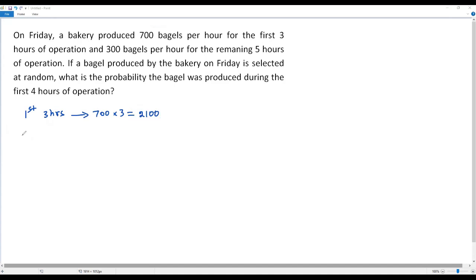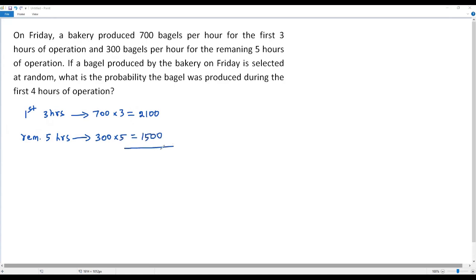Okay, now let's consider the remaining 5 hours. Let me write it over here. For the remaining 5 hours, 300 bagels were produced each hour. So to get the number of bagels produced in the remaining 5 hours, we have to multiply the number of bagels produced per hour by the number of hours. That is 300 times 5. Let me multiply. Then I am getting 1500.